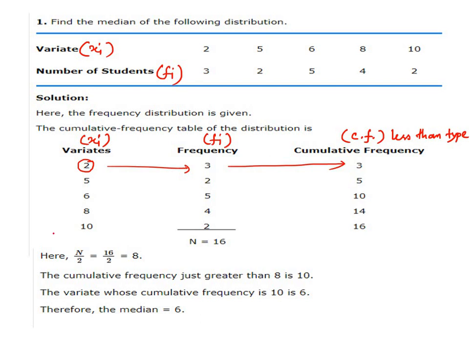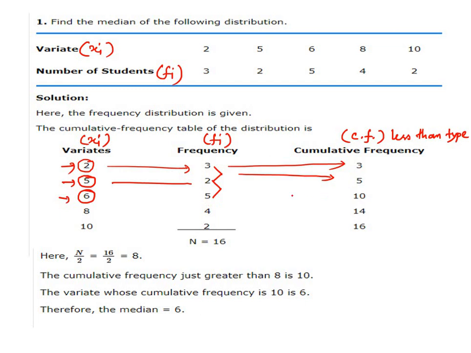Next, we find the total frequency when the variates are less than or equal to 5, which means it can be 5 or 2. So the cumulative frequency will be 3 plus 2, that is equal to 5. Similarly, for the next one, the cumulative frequency for values less than or equal to 6, it can be 6, 5 or 2. So we have to add 3, 2 and 5.